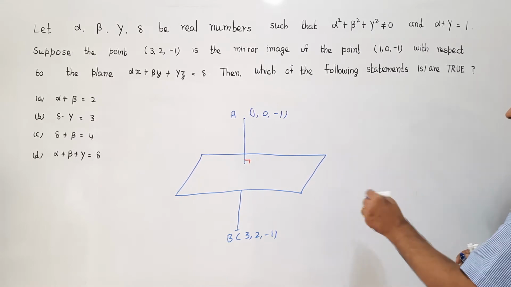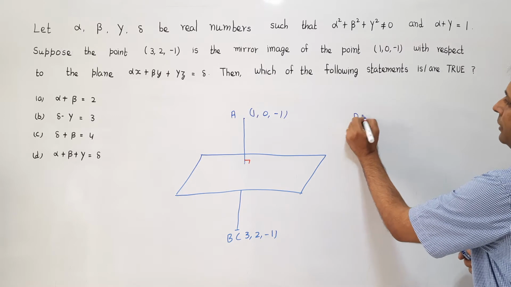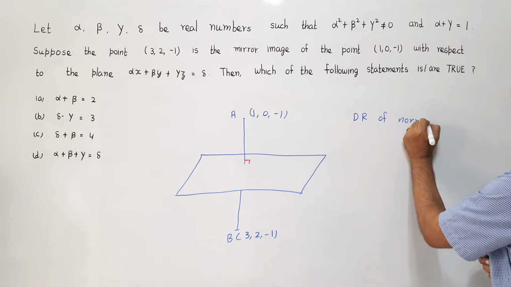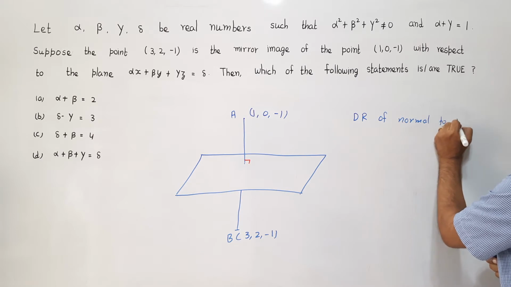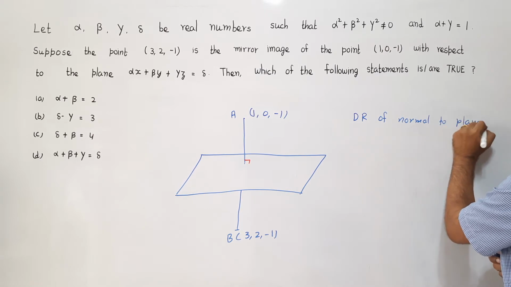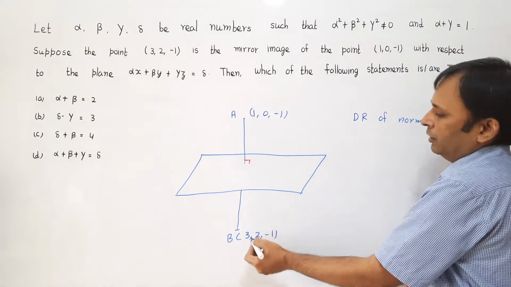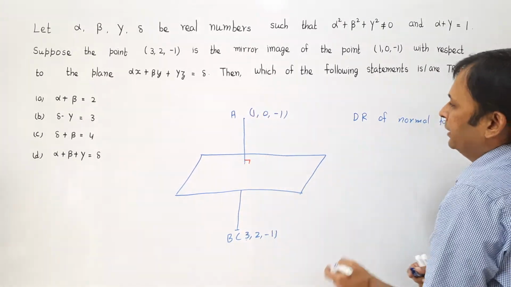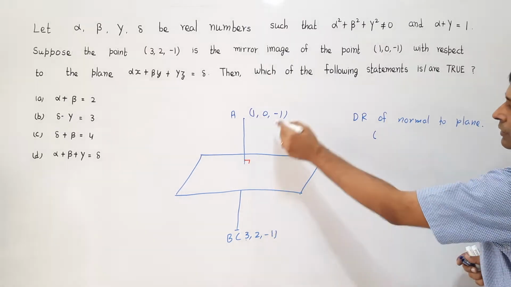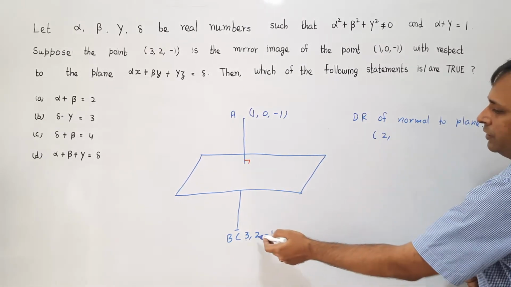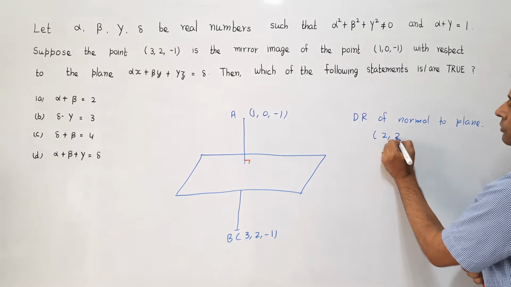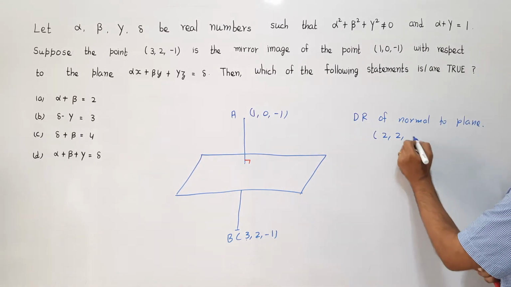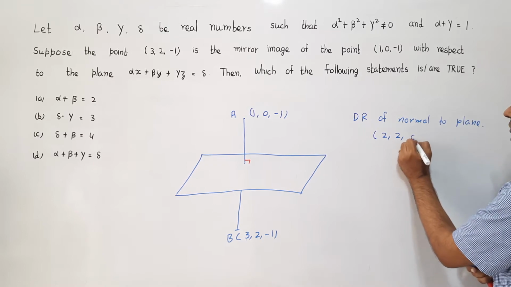So the direction ratio of the normal to this plane would be given by the direction ratio of the line AB, which is the difference in the x coordinate, 3 minus 1 which is equal to 2, difference in y coordinate which is 2 minus 0 that is 2, and the difference in the z coordinate which is minus 1 plus 1 which is 0.